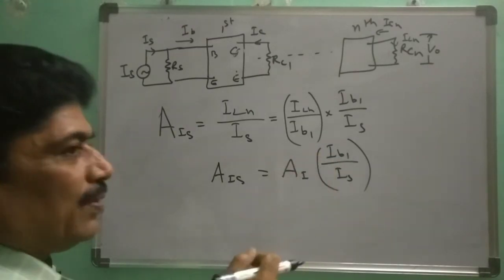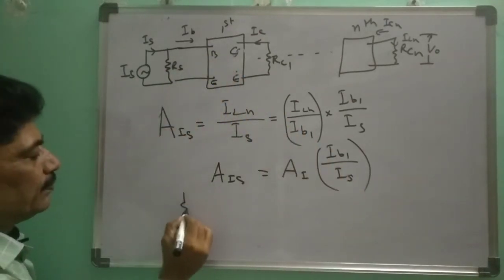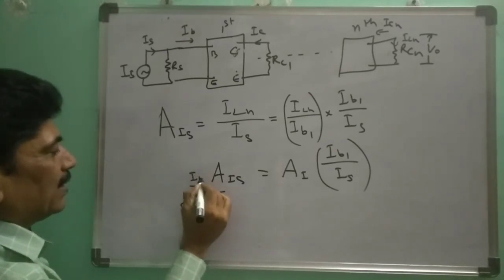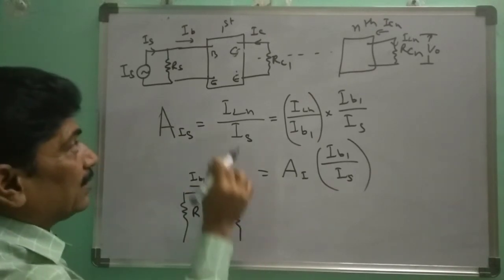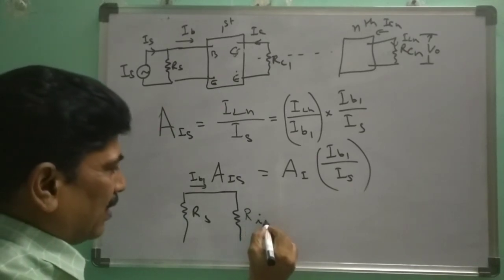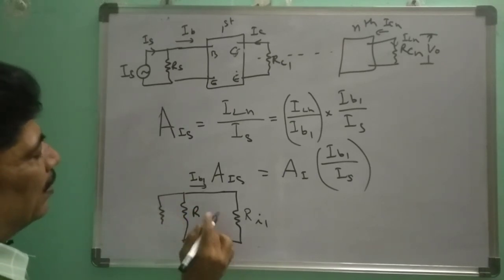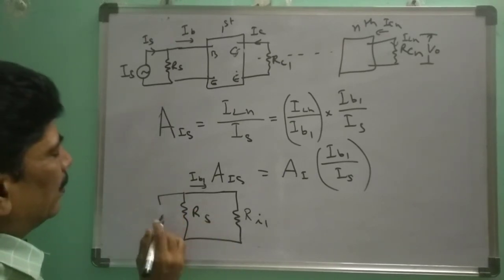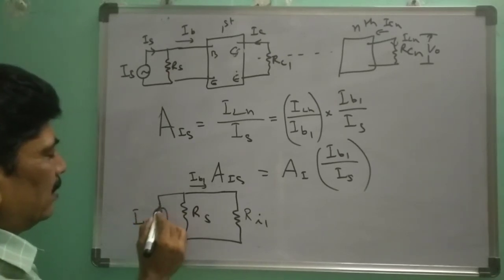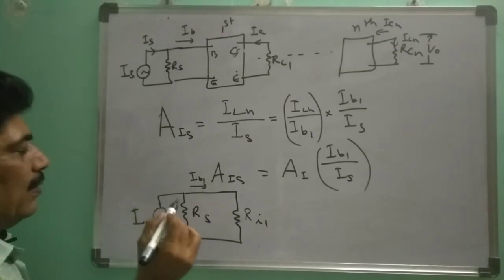Let us find out this IB1 by IS from this circuit. RS, IB1 is the current, and in the first stage I am considering the input resistance Ri1. IS is the input source current here.